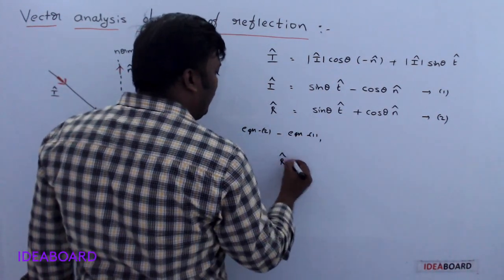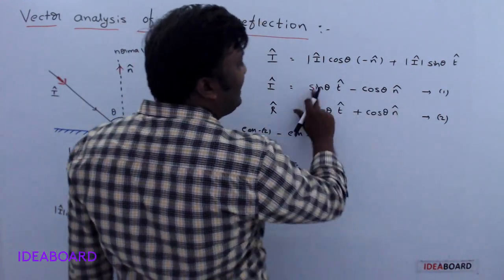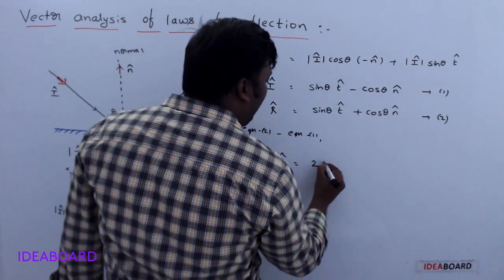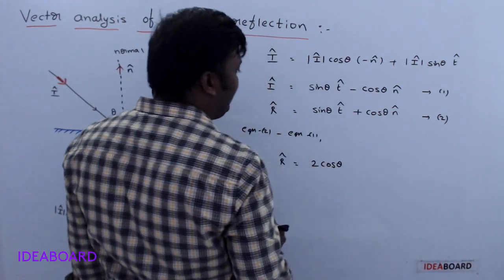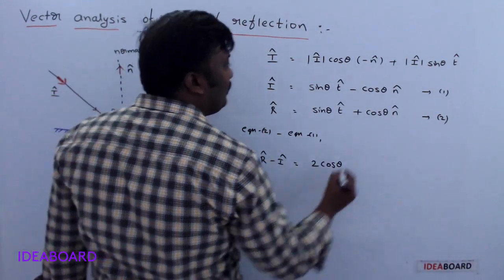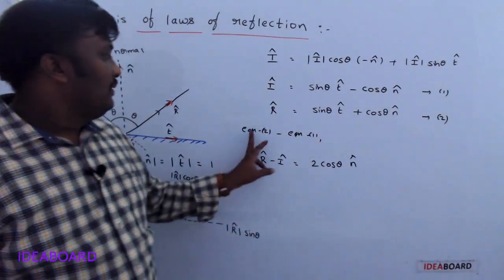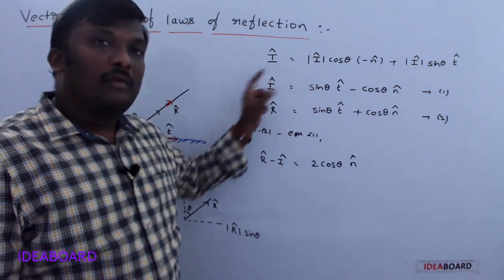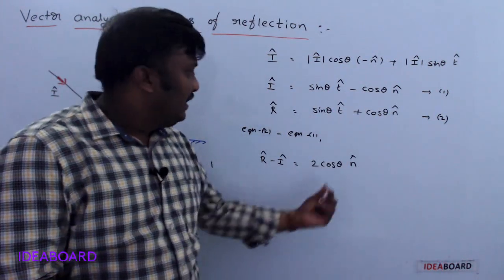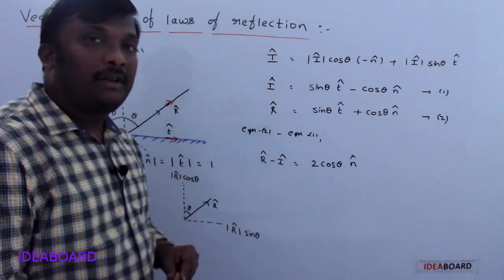So we can subtract equation 1 from 2. Then what did we get? R cap minus I cap, where the sin theta t cap terms cancel, and the cos theta n cap terms add, giving 2 cos theta into n cap. I subtracted equation 1 from equation 2, and we got r cap minus I cap is equal to 2 cos theta into n cap. Here, if we know the value of cos theta, then we can find r cap.